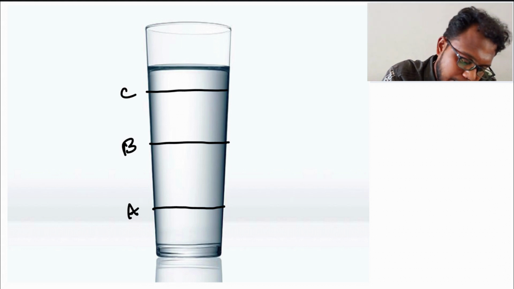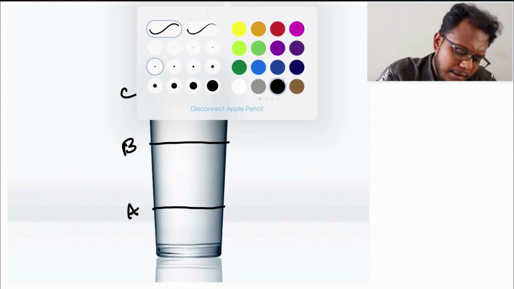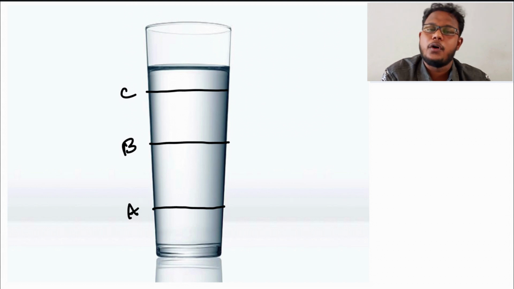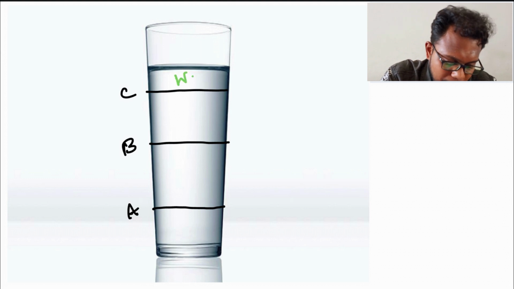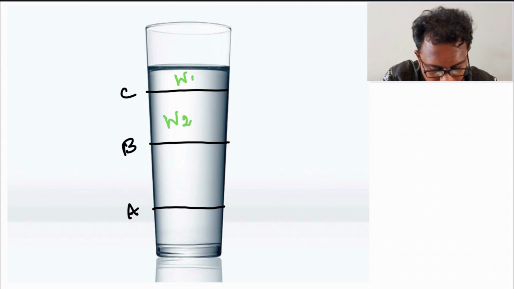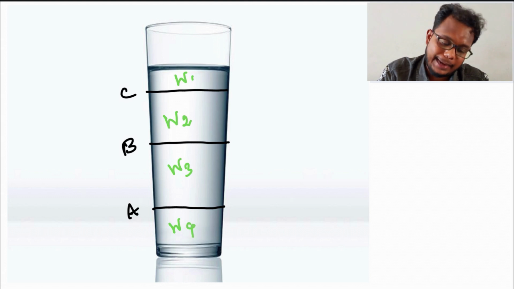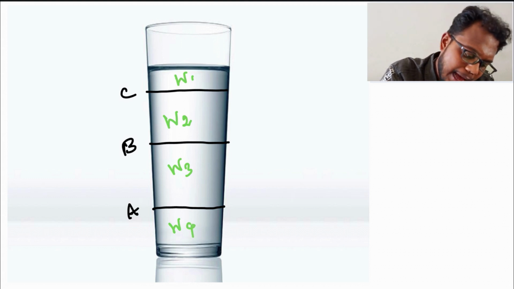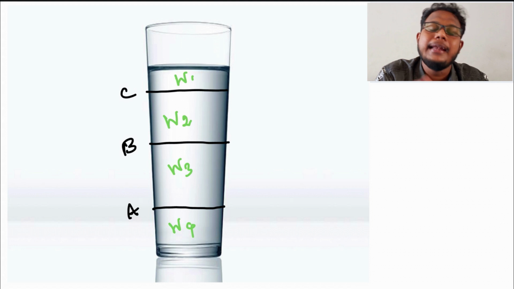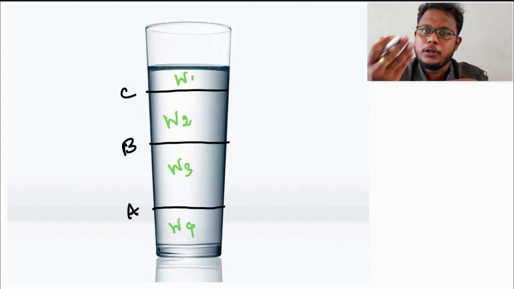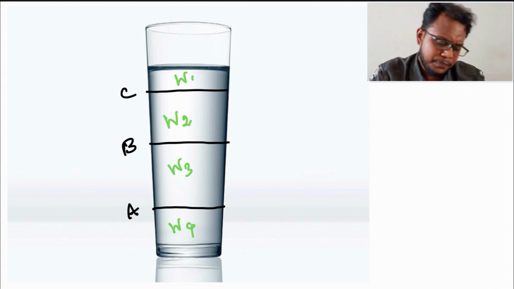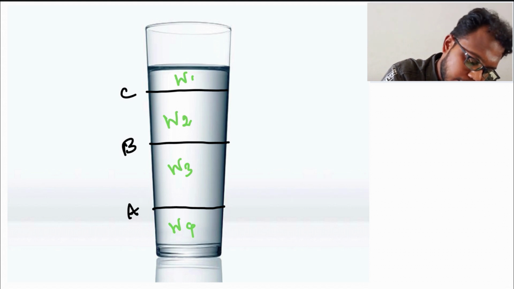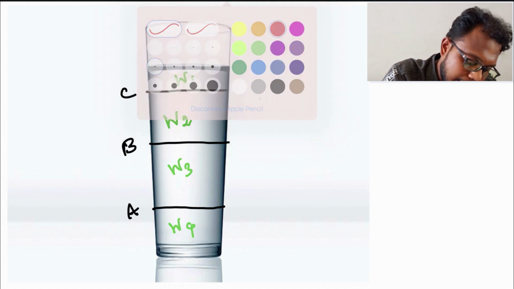Let me give you an example. We are dividing the weight of the water into W1, W2, W3 and W4, while considering the whole glass. Air molecules should always be present, no? And air also has weight, as you know. Air molecules have a weight nearly equal to 0, but it has some weight. Each and every atom has some weight. So let us take the air into consideration as well. Let us take the weight of the air as A.